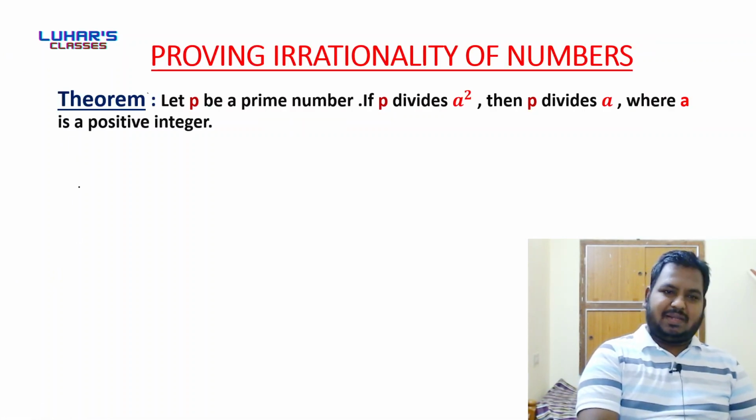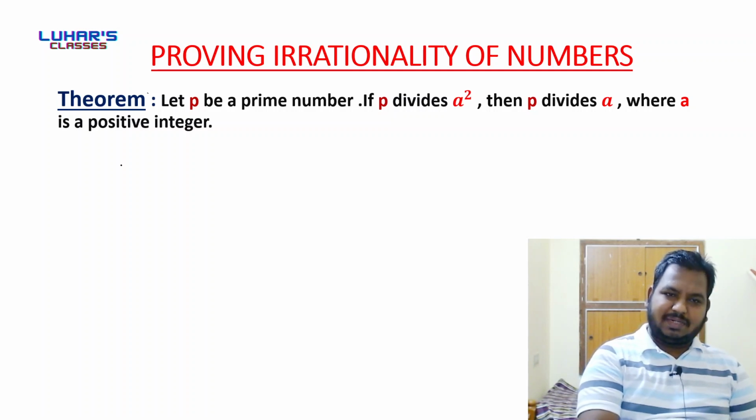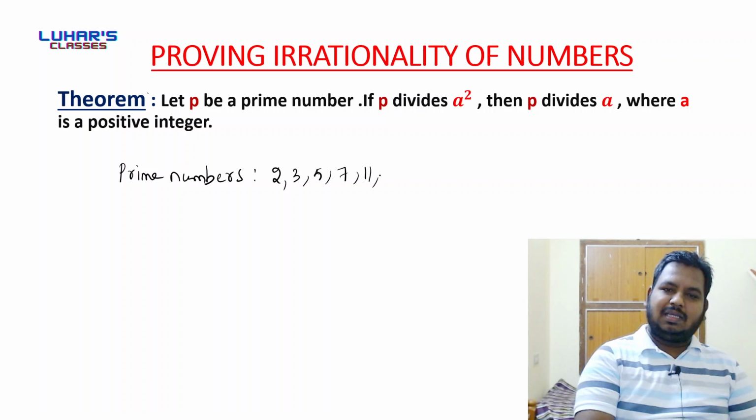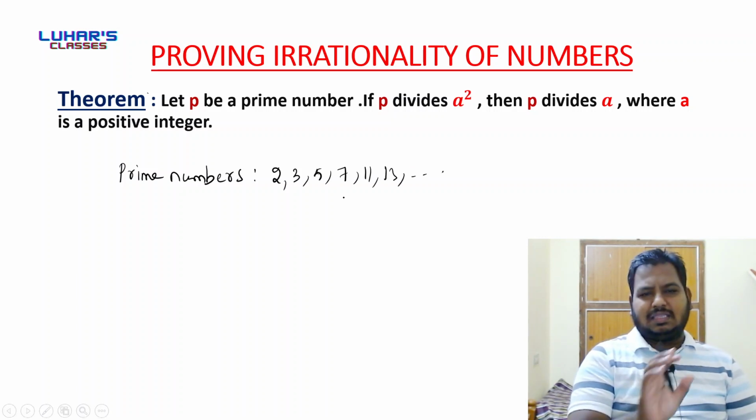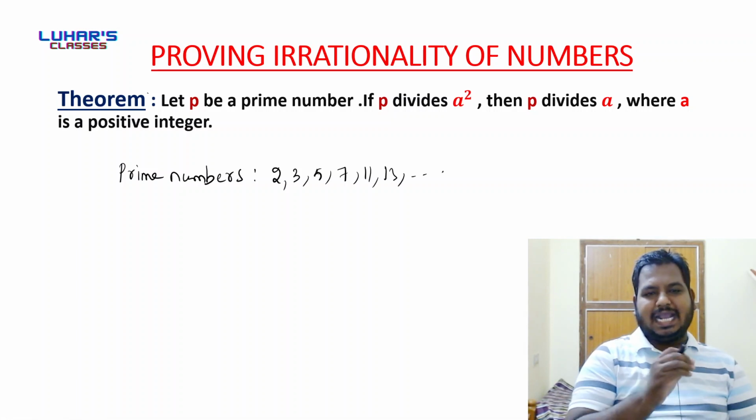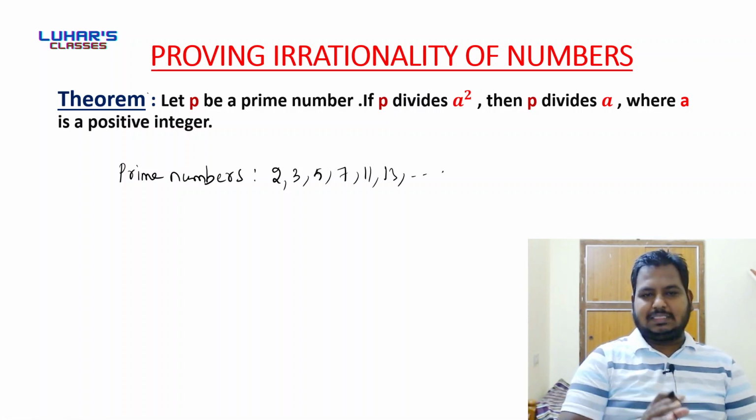So here P is a prime number. What are prime numbers? In 6th class we have learned about prime numbers. Prime numbers are 2, 3, 7, 11, 13, and so on. The definition of a prime number is, any number having just two factors is called a prime number.